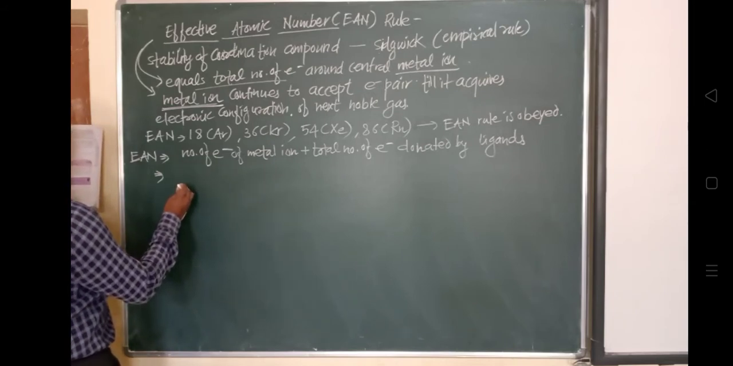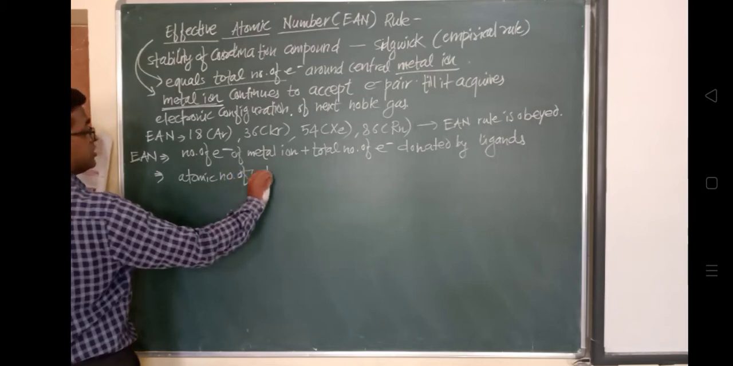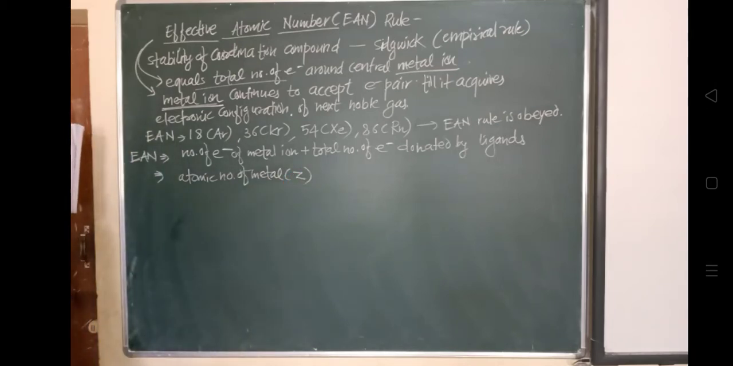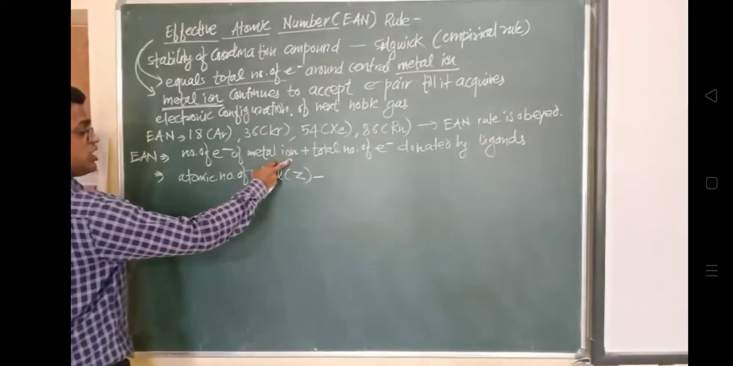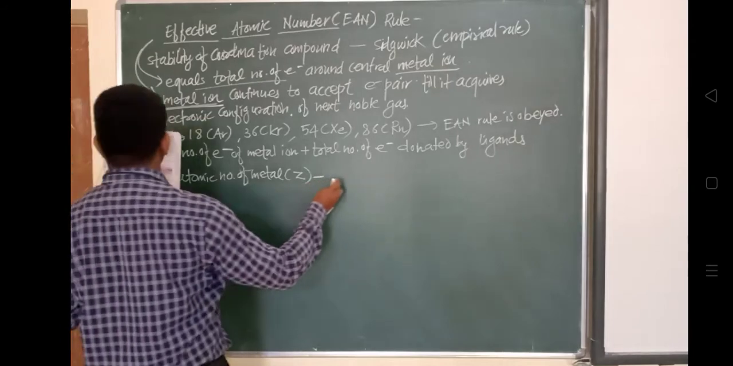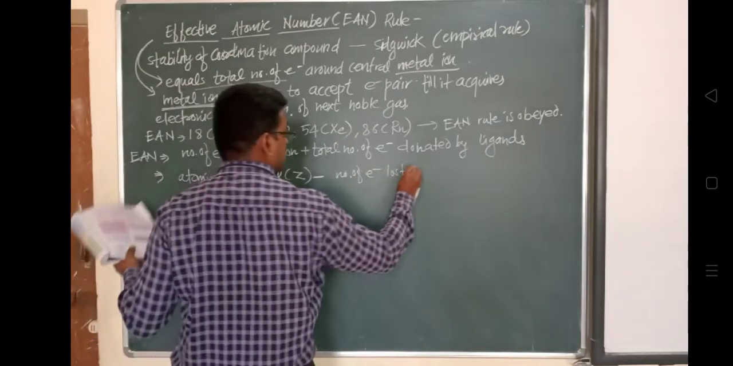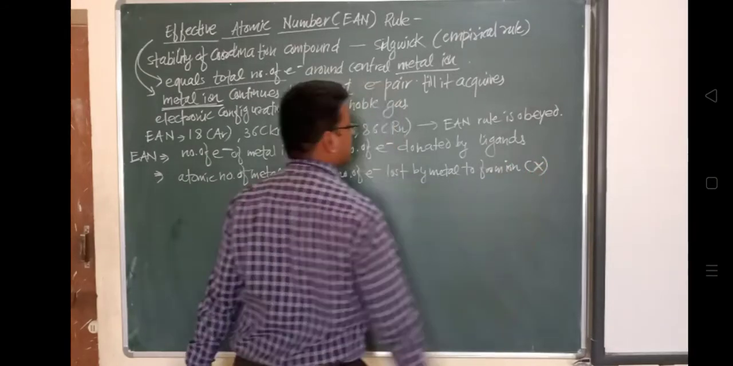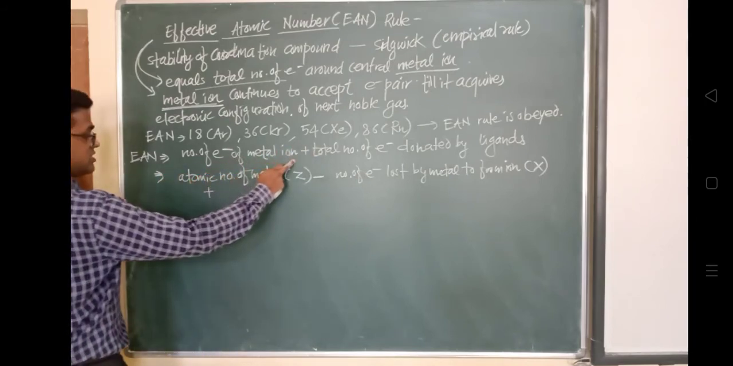So the number of electrons of the metal ion is calculated by Z minus X, where Z is the atomic number of that metal and X is how many electrons it has lost to form the ion. Plus the total number of electrons donated by the ligand, which is written as Y. So the formula we get is Z minus X plus Y, where Y is the number of electrons donated by the ligand.